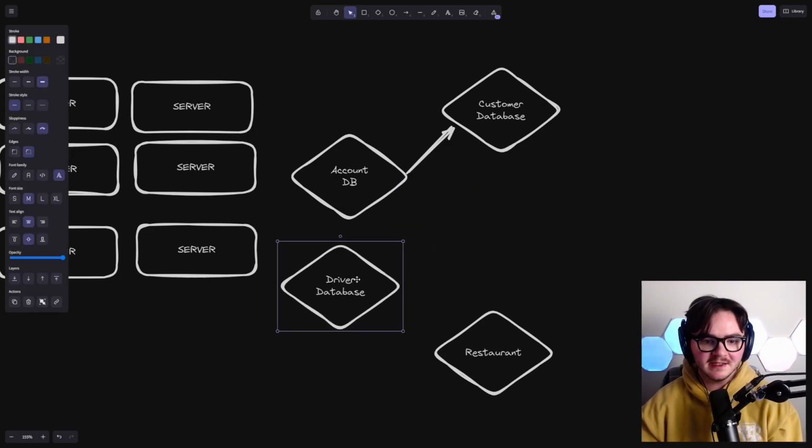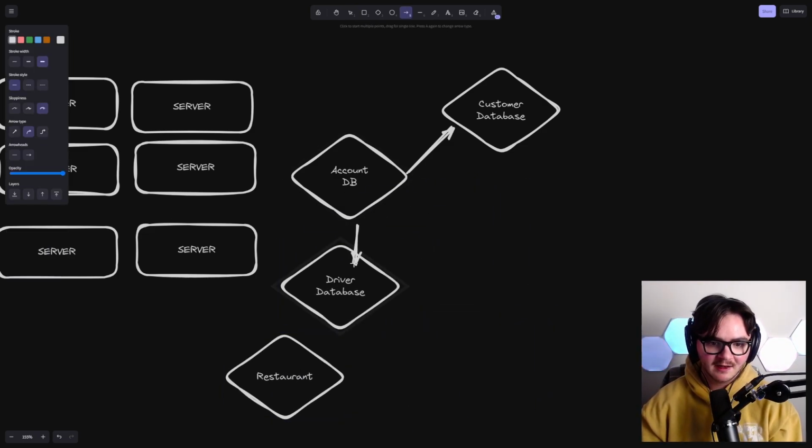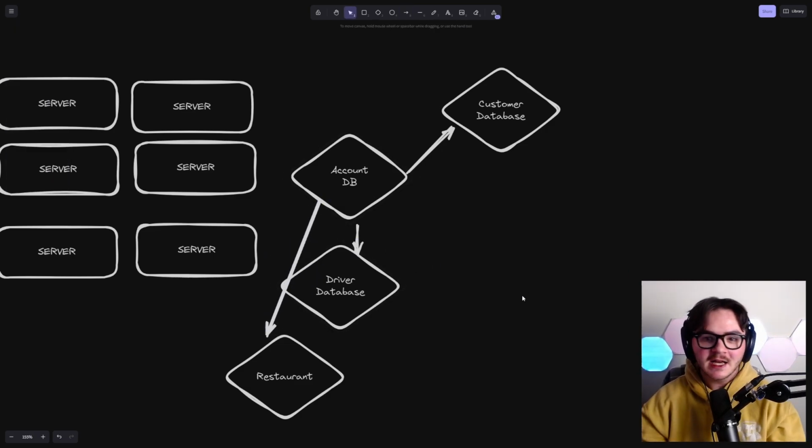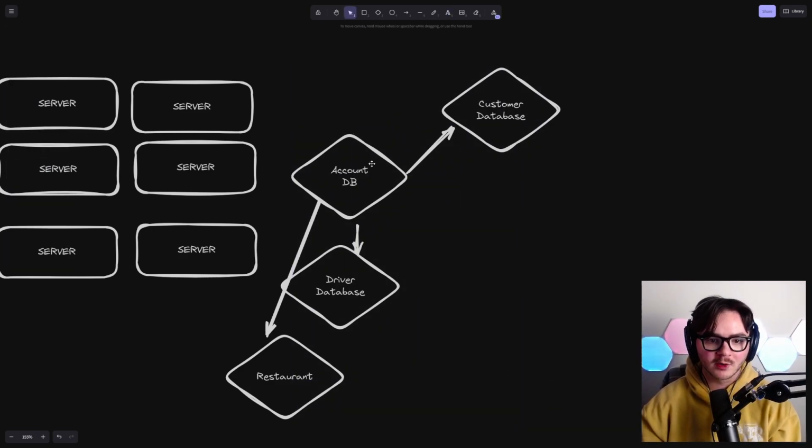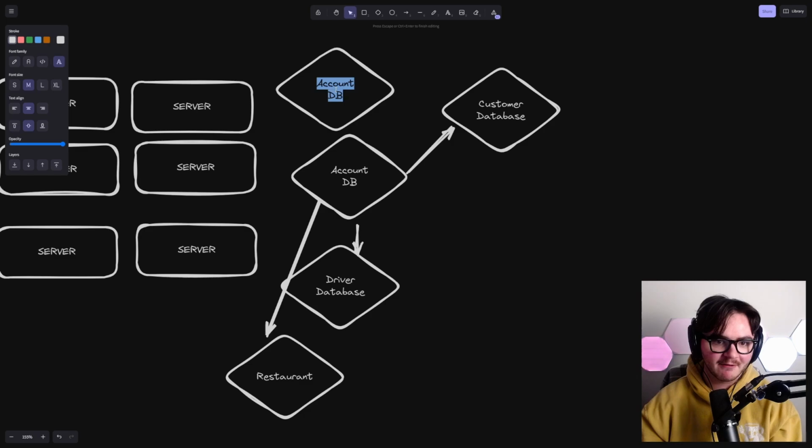Okay. These are going to be different databases. We're going to separate out our data. All right. That's the first thing we're going to do. Separate out the data. So then we're going to make a database for a bunch of things related to the account. And then we're going to make like an orders database. Okay. We're going to have orders, right?